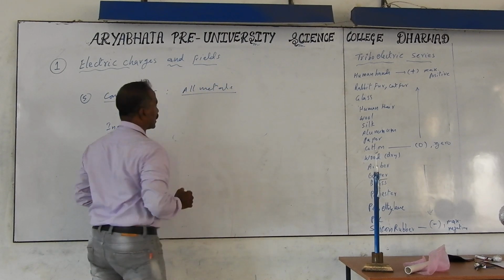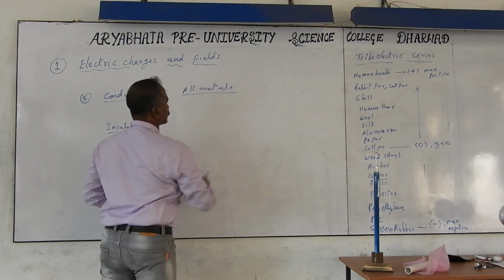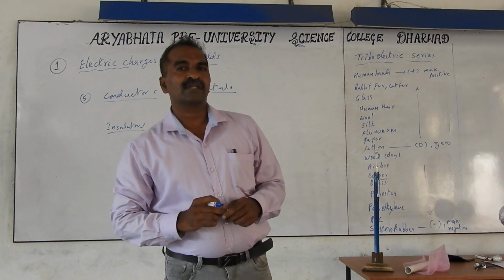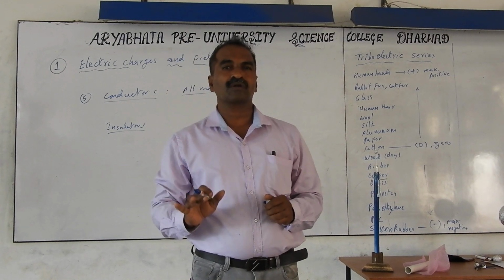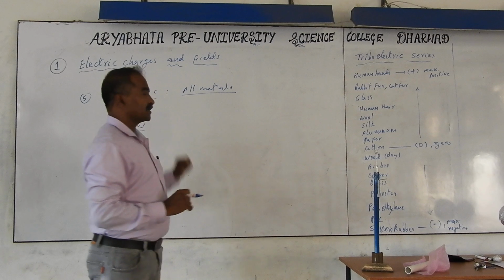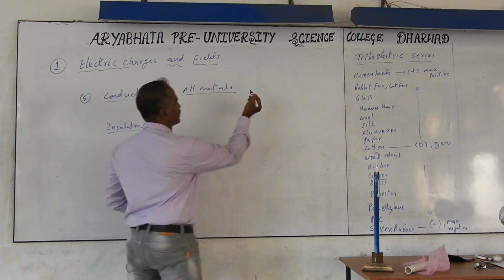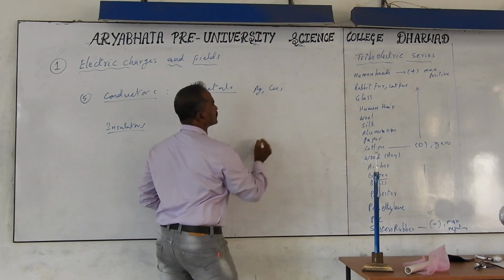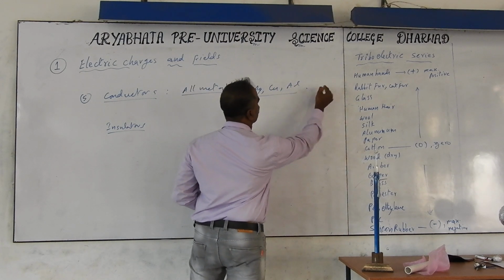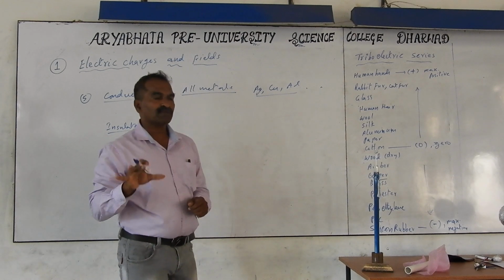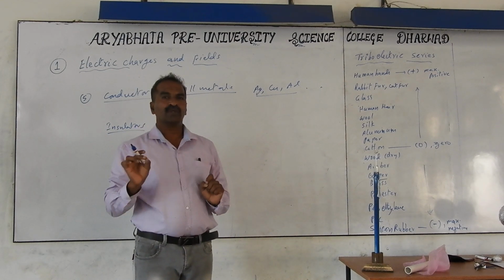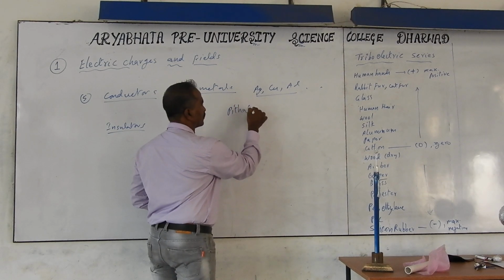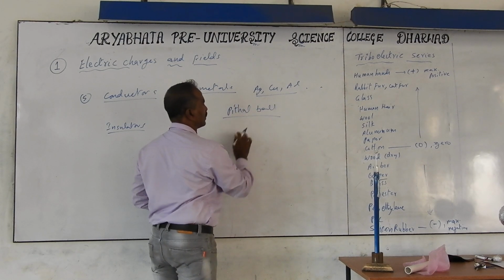All metals are conductors. And in the periodic table, if you check, the elements with valence electron number less than 4 are all nothing but conductors. And the best conductor is silver. The next best conductor is copper, and then we use aluminum and other materials. But practically, for physics electrostatic experiments, we use pith balls, P-I-T-H, also called pith balls.